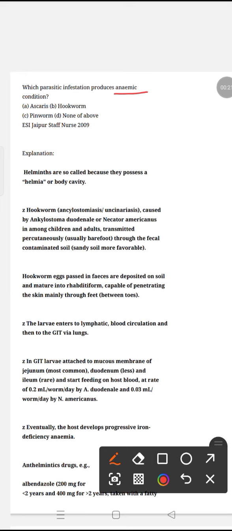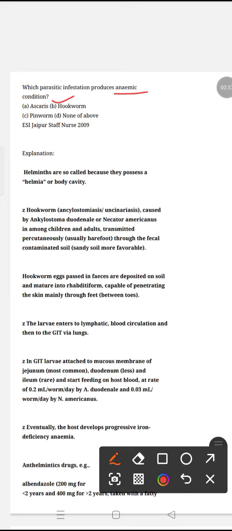So coming to the options, A. Ascariasis, B. Hookworm, C. Pinworm and D. None of the above. Answer is hookworm. Coming to explanation, somewhat explanation about hookworm.